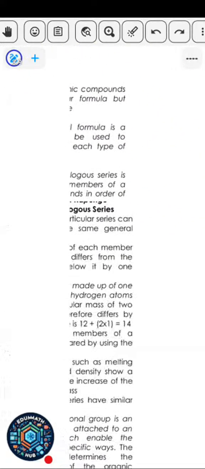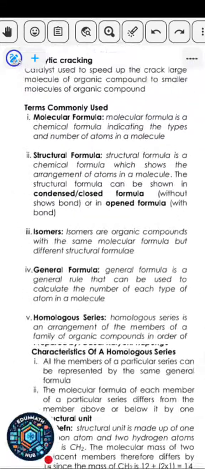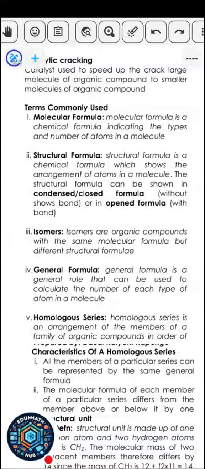The next one is structural formula. Structural formula will just give you a graphical overview. It is a chemical formula which shows the arrangement of the atoms in the molecule. It shows you how they are arranged in space. It's called spatial geometric arrangement. The structural formula can be shown in condensed form or in an open formula. I will give you this example. It's very, very simple. Let me start with a simple one.